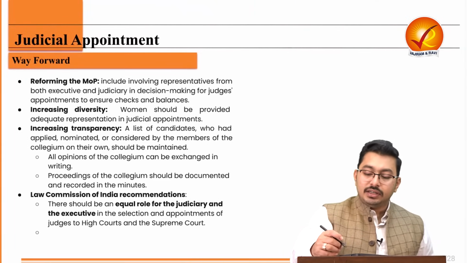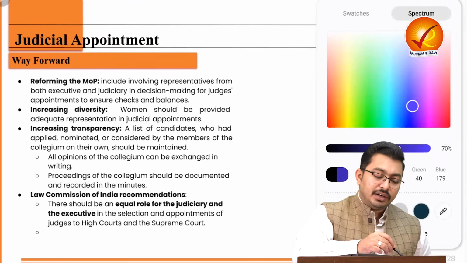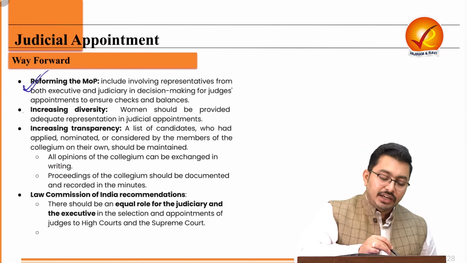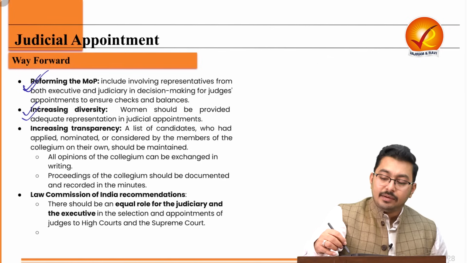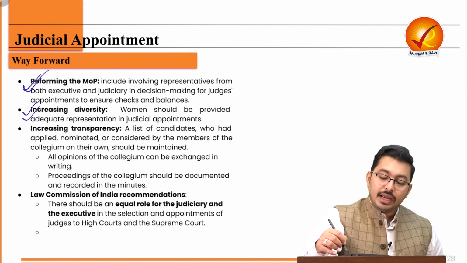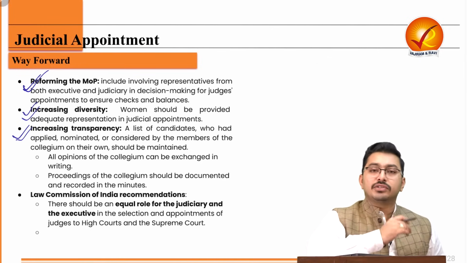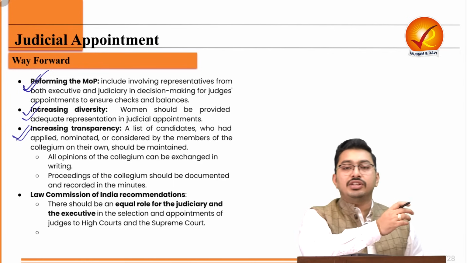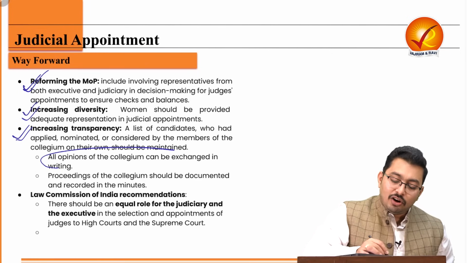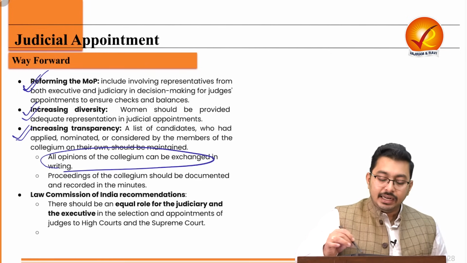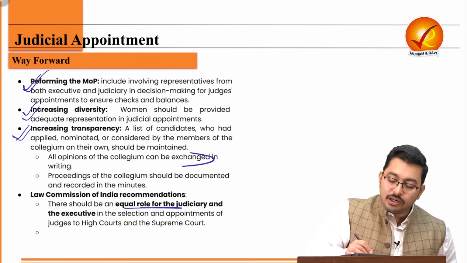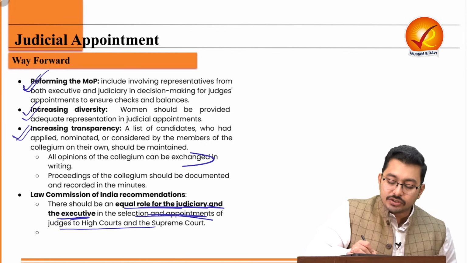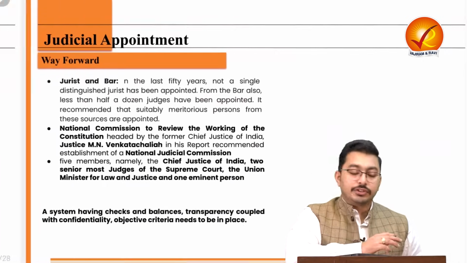Now, what is the way forward? We have to reform the memorandum of procedure, and we need to diversify by increasing the representation of women in the judiciary, and go for transparency by releasing the minutes of meetings of the collegium and stating all the opinions of the collegium in writing. Then the Law Commission has recommended that there should be an equal role for the judiciary and the executive in the selection and appointment of judges to the higher courts and the Supreme Court.